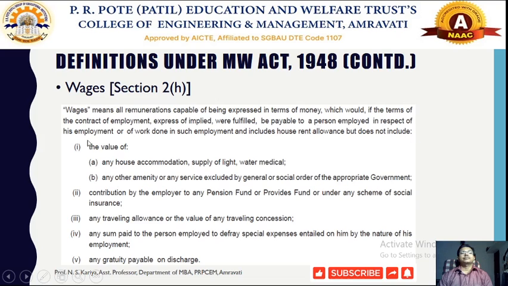If the terms of the contract of employment, express or implied, are fulfilled, it is payable to the person employed in respect of his employment or work done in such employment, and includes house rent allowances. So this will include house rent allowances, which are considered special allowances, but it will not include the following: house accommodation, supply of light, water, medical or any other amenities. Pension fund or provident fund will not constitute part of the wages, nor will traveling allowances or any other special allowances, and gratuity will not be covered under the wages.